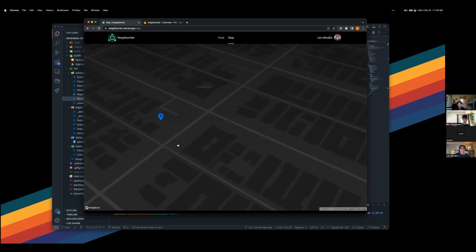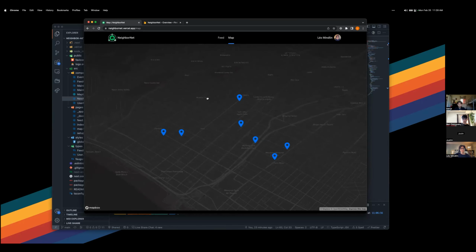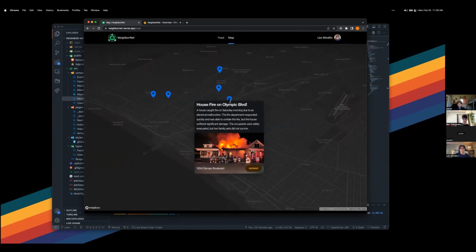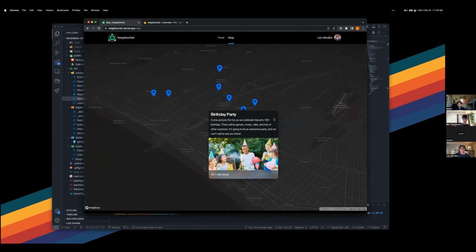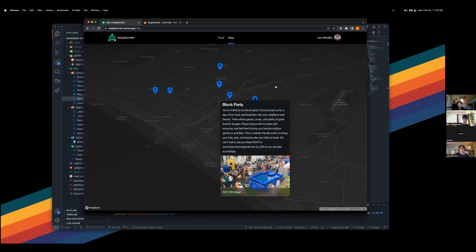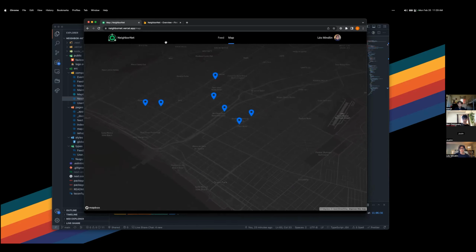If you go to some other pins, we can also have images in our descriptions. This is really a great way to visualize where things are individually and especially in relation to each other. And you notice that it does integrate with dark mode as well. And this is using Mapbox.